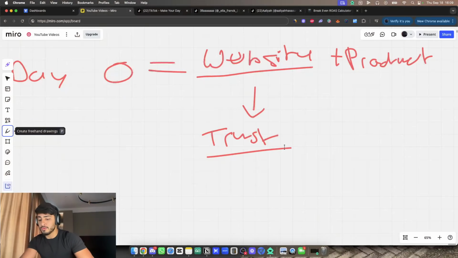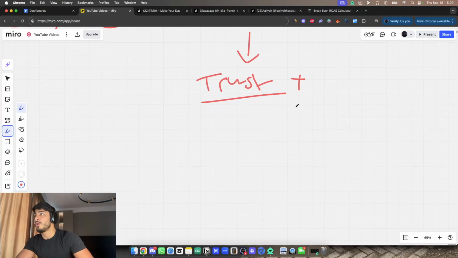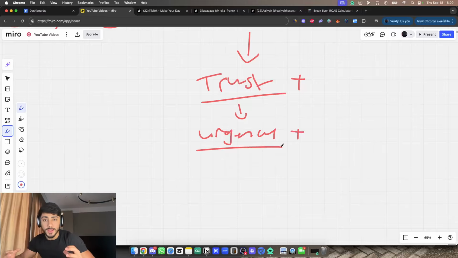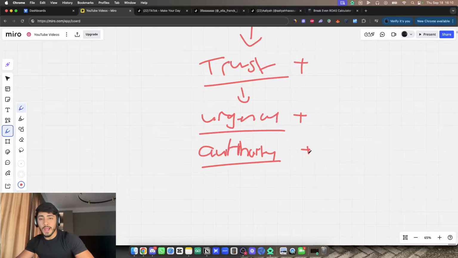So when it comes down to that, we're going to add trust to our website, right? We're going to add something else called urgency, right? We want to make people click. We want to make people want to buy on our website. We want to make sure people are going to go for that purchase and spend money on our website. And then most importantly, we also want to add authority, right? So what is authority? How can we add this on our website?